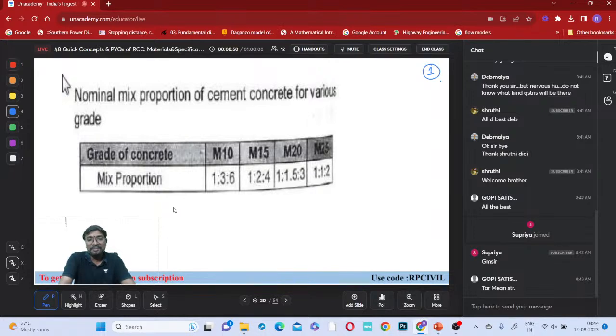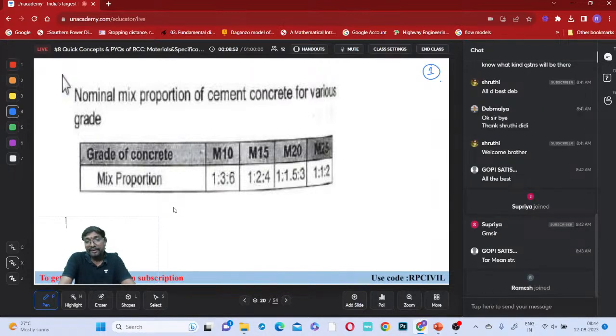But sometimes, when you go to the field, if you observe, have you observed any time, they do this mix design and select the proportion of cement, fine aggregate and coarse aggregate, referring to IS 456, IS 383 and all these mix design codes?